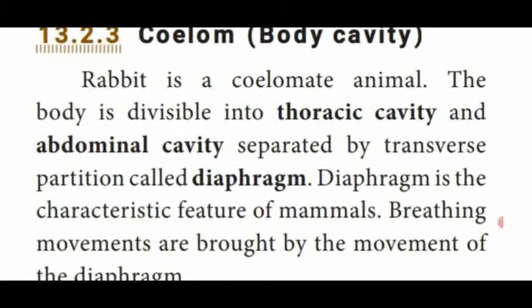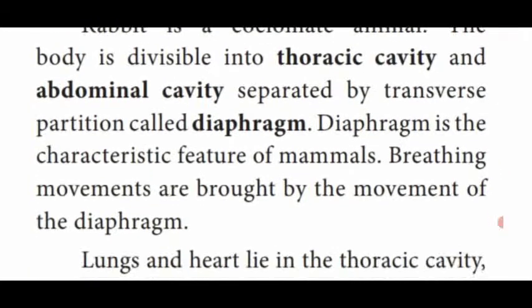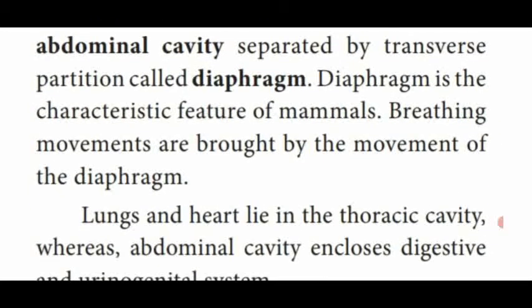Diaphragm is the characteristic feature of mammals. It is not present in the other vertebrate animals. It is the characteristic feature of mammals, that is milk secreting animals. Breathing movements are brought about by the movement of the diaphragm. I told you, diaphragm is responsible for the respiratory process.